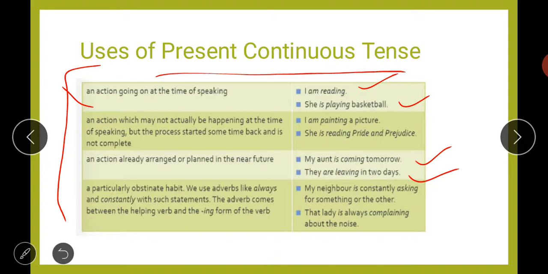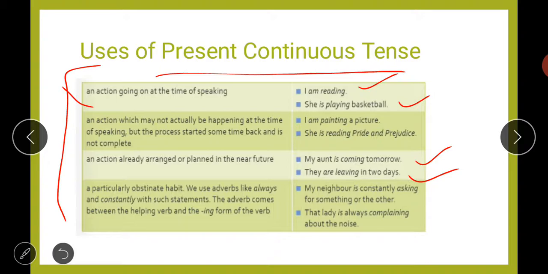With such statements, the adverb comes between the helping verb and the ing form of verb. Like, my neighbor is constantly asking for something or the other. So when we are talking about any person's habit, which is a continuous habit, or that habit occurs frequently, then we will use this present continuous tense. For example, my neighbor is constantly asking for something or the other, means my neighbor has the habit of doing this thing.